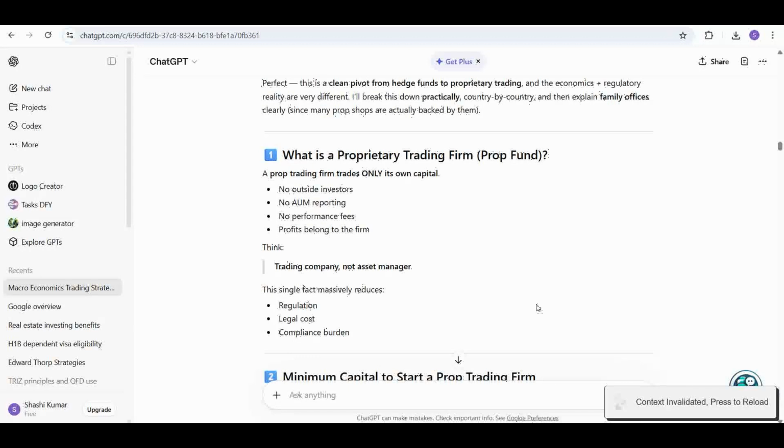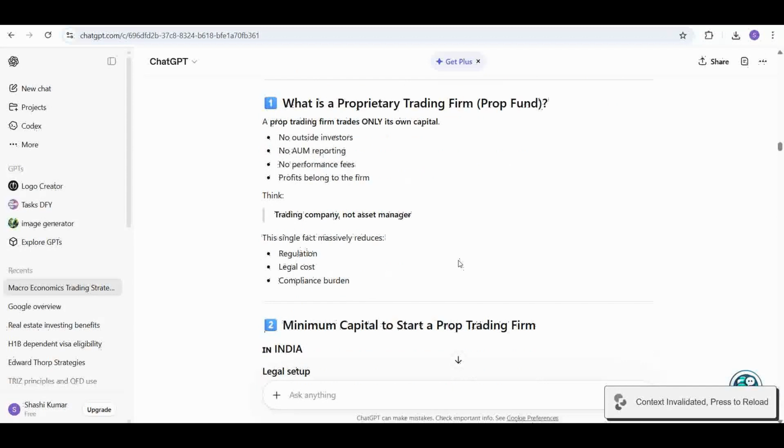But a prop firm allows you to trade your own capital, with no outside investors, very little reporting, no performance fees, and complete profit belongs to the firm. So think of a prop trading firm as a trading company, not an asset manager. This single fact massively reduces regulation, legal cost, as well as compliance burden.